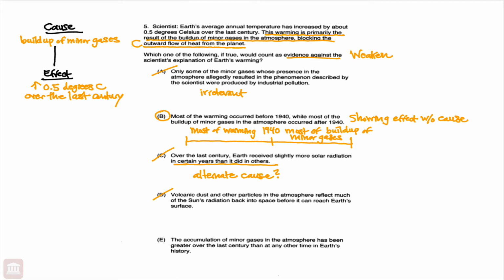E, the accumulation of minor gases in the atmosphere has been greater over the last century than at any other time in Earth's history. And you notice E actually strengthens this argument by showing that this cause has been most pronounced in this past century than at any other time in Earth's history, so clearly strengthens the argument. But again, we are trying to weaken, so E would be eliminated. Again, remember that C was not an alternate cause. Trap answer choice. B again the correct answer because it shows effect without cause.